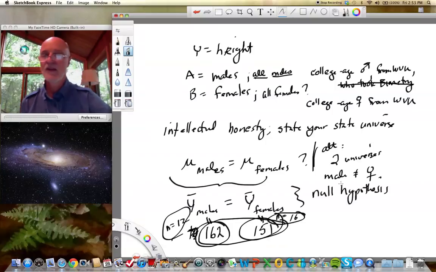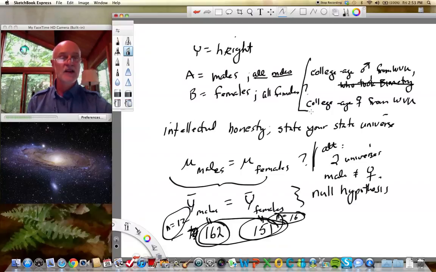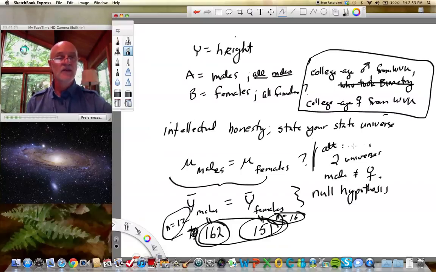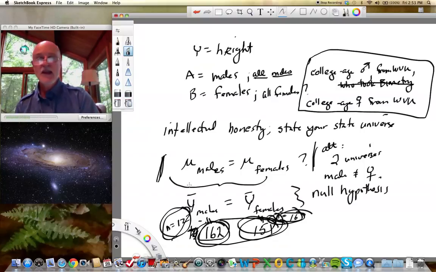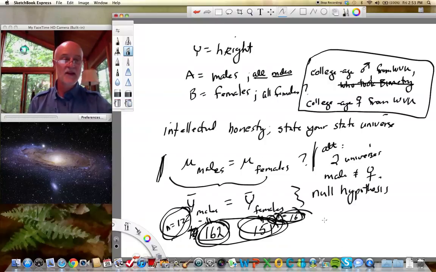I'm using symbols and letters. But anyway, the point is, our question in this case is about the statistical universe. We define it in terms of college-age females and males from WVU. We're assuming that the biometry class represents those, and we get some value out for males and females, and we will develop a test that will test this null hypothesis, that they were actually drawn from the same population. And what we're going to really develop with that is a probability that that is true.